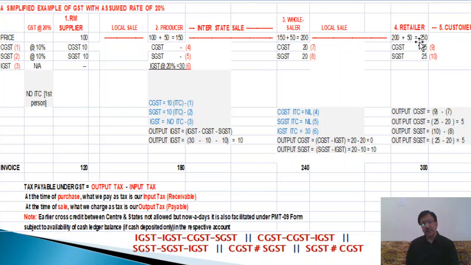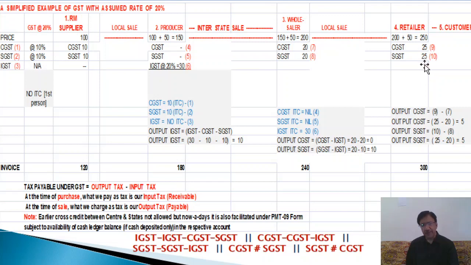Okay, so now we come to the retailer case. Again, the retailer purchased from the wholesaler. Here you see in the slide that he purchased from the wholesaler for rupees 200, and 50 rupees he will take as profit, that is called value addition. So 250 will be the price of the product. On 250, 20% tax will be how much? It will be 50 rupees.